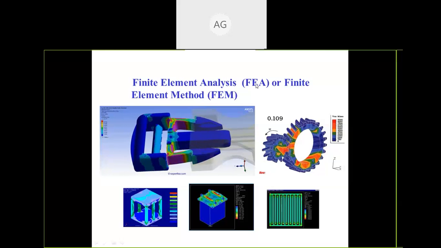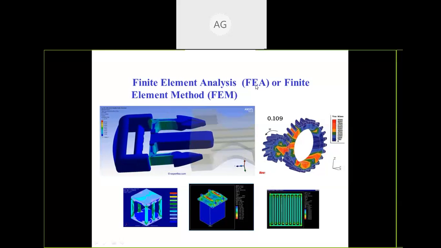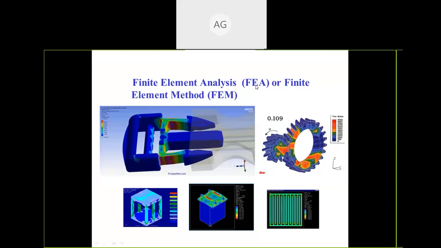Now over here, if you want to check how anything will work in real life, you can do simulations, and after simulating you can analyze it, optimize it, and after that manufacture it. So the iteration process in any kind of design can be saved in a very simple way using a simulation tool. That is FEA, finite element analysis. Sometimes we also call it FEM, finite element modeling. So now let's see how we can use it.